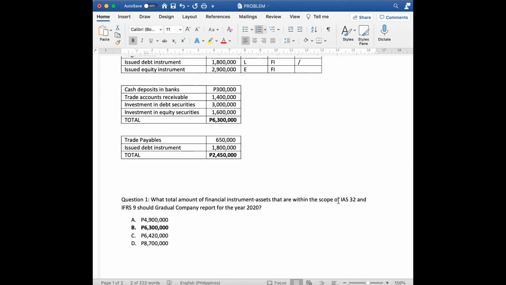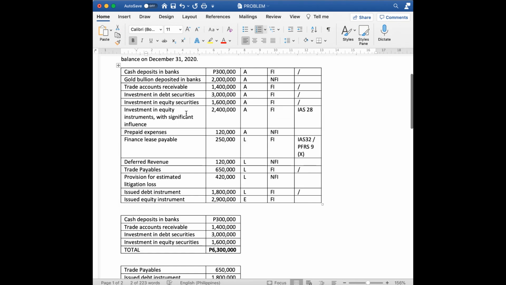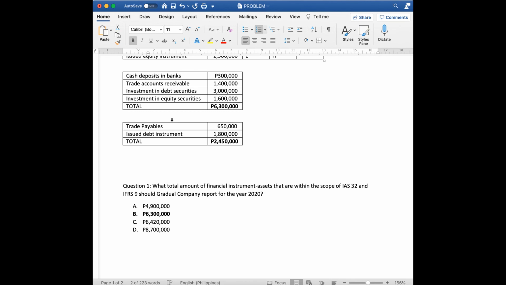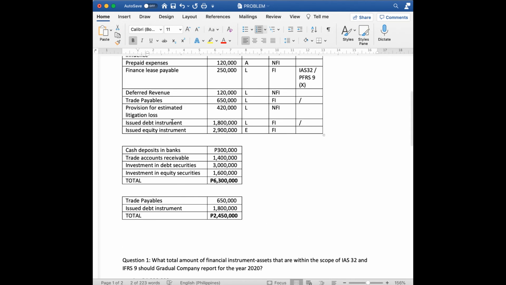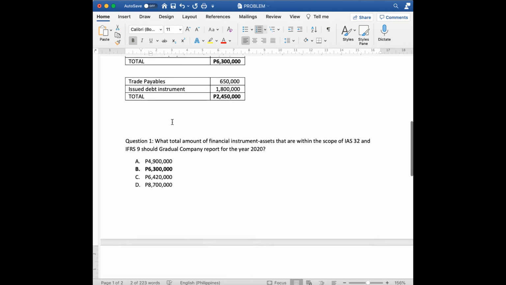Pero pag wala yung standards, so for example, sabihin lang na total of financial instrument asset, then kasali na po yung investment in equity instrument with significant influence. Okay? Pareha din po siya for the liability section. Okay, so yun po.